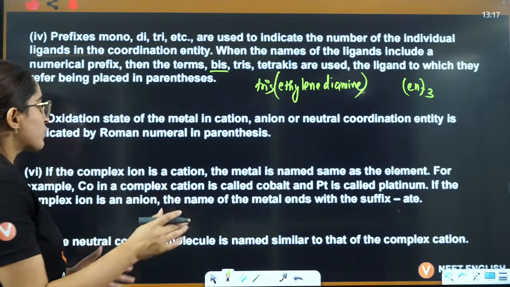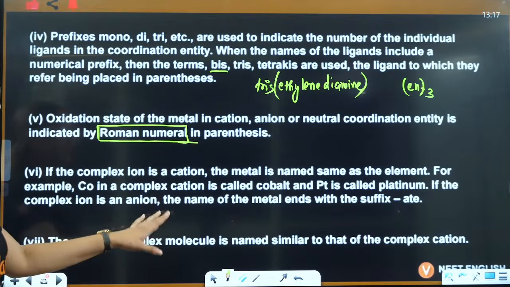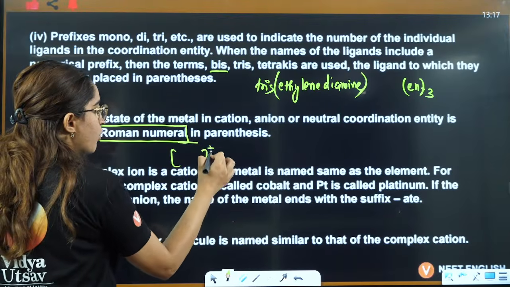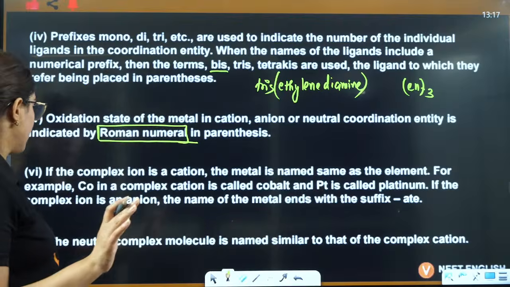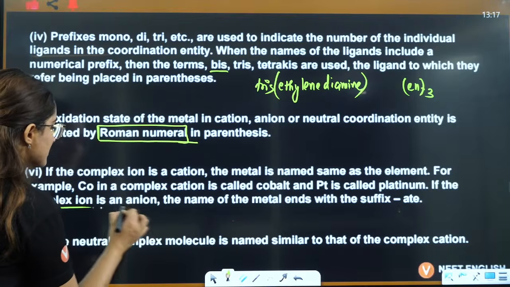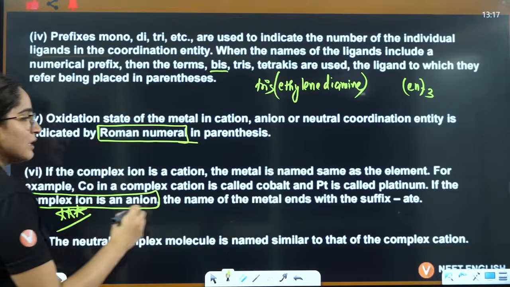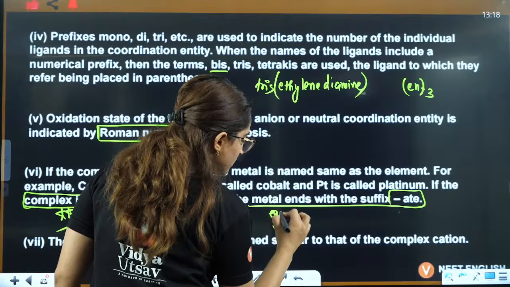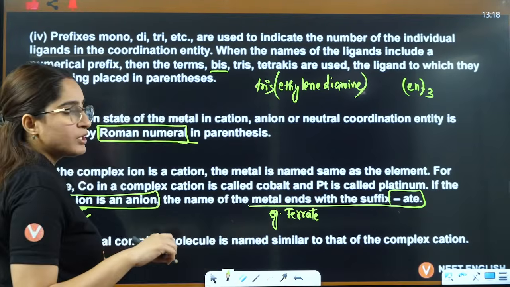Oxidation state you will calculate and write in Roman numeral, right? Then if the coordination complex is a cation, very important, if it has a positive charge, then the metal is named the same. But if the complex is an anion, very important, then the metal ends with the suffix ate. For example, for iron you will use ferrate.